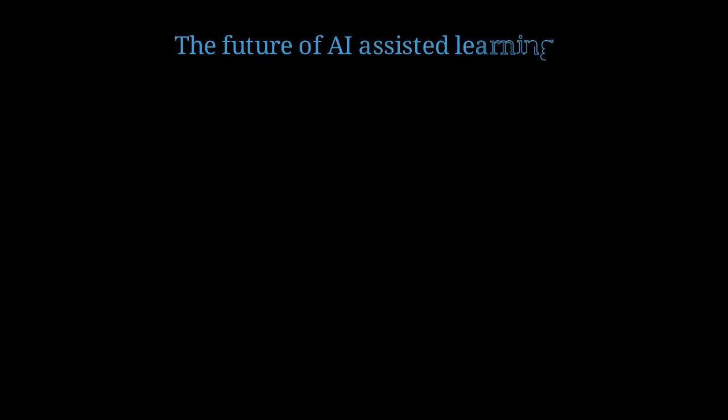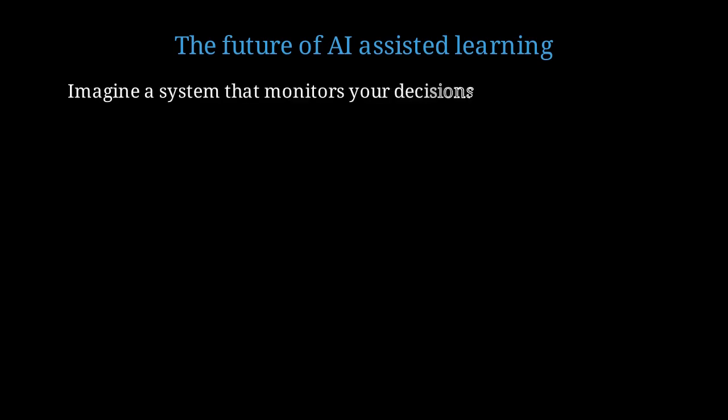Looking forward, this approach will become more sophisticated. Future systems will automatically detect failures, generate draft AARs, and proactively warn when you're about to repeat a mistake in real time. Imagine wearing a system that monitors your decisions in real time, compares them to your failure database, and alerts you when you're about to make a mistake you've made before. That technology is 2 to 3 years away.